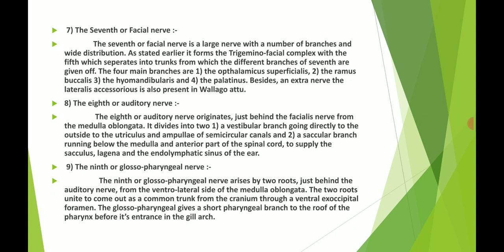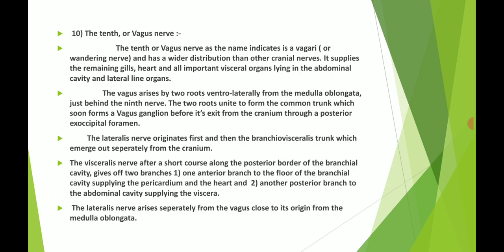In the respiratory system we see the structure of the gill, there are various gills, and there is a gill arch present here. From the pharynx it enters the gill arch. Now the tenth or vagus nerve.